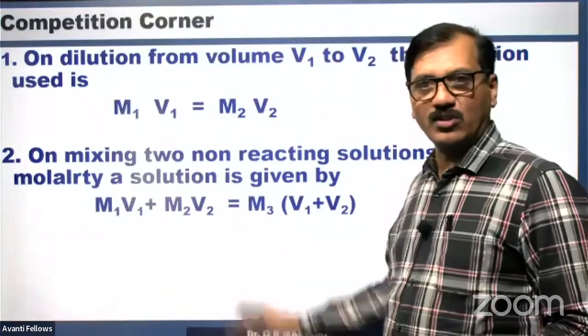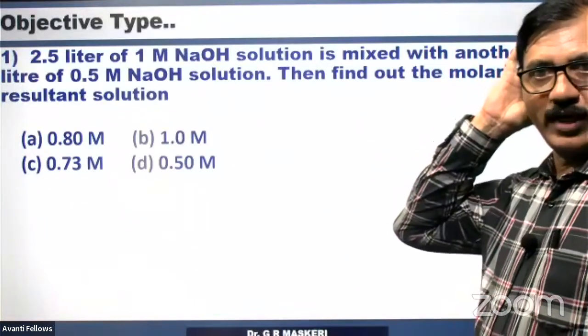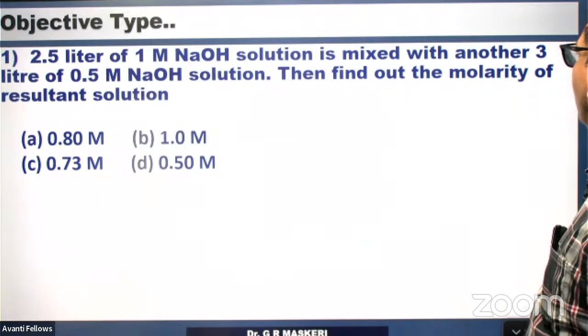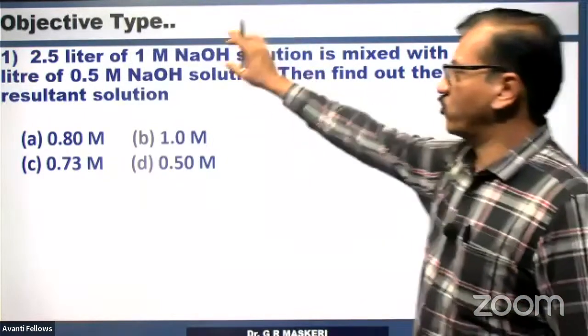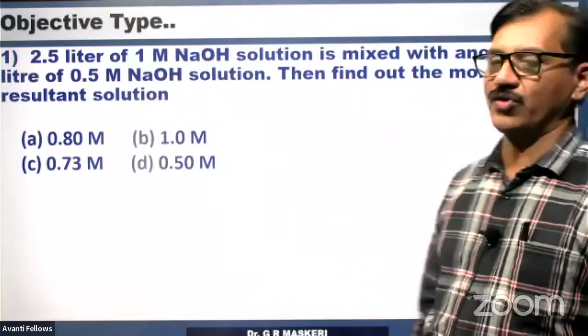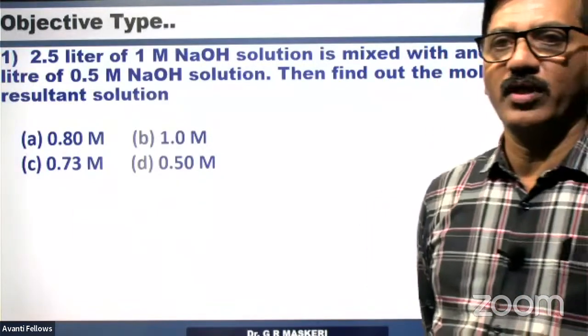Objective type questions, such questions will come. Now, look into the question and try to apply this. 2.5 liters of 1M NaOH solution is mixed with another 3 liters of 0.5M NaOH solution. Both are NaOH solutions, right? Then find out the molarity of the resultant solution. You tell me what is the calculation to be done. You need not tell the answer.